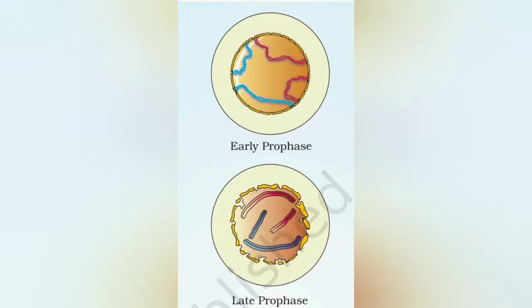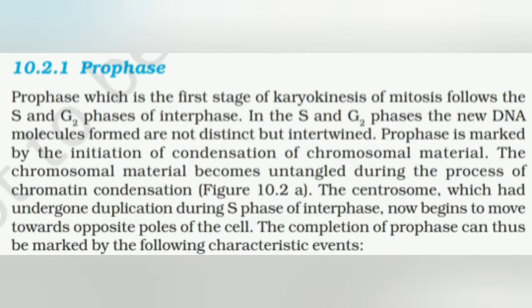Here is the early prophase in which the DNA is intertwined, and in the late prophase, that is till the completion of the prophase, we can mark two major changes in the cell. One is that intertwined DNA becomes chromosome, and second is that the nuclear membrane starts degrading so that the chromosomes can be released in the cell. So these two changes are the main events of the prophase.